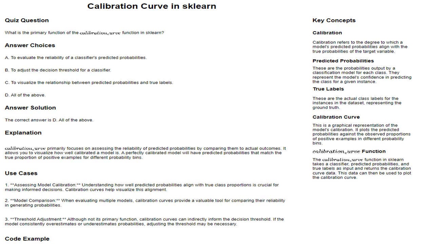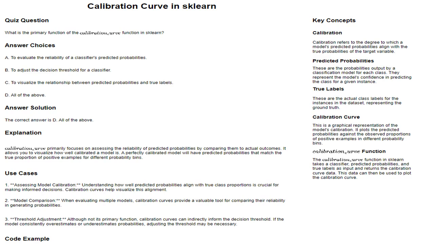C. To visualize the relationship between predicted probabilities and true labels. Calibration curve primarily focuses on assessing the reliability of predicted probabilities by comparing them to actual outcomes. It allows you to visualize how well calibrated a model is. A perfectly calibrated model will have predicted probabilities that match the true proportion of positive examples for different probability bins. True.